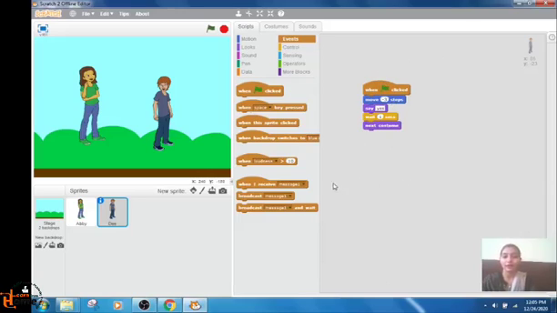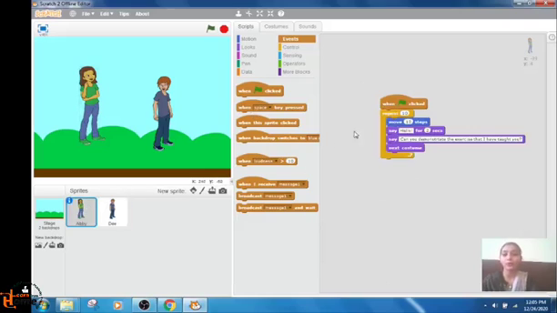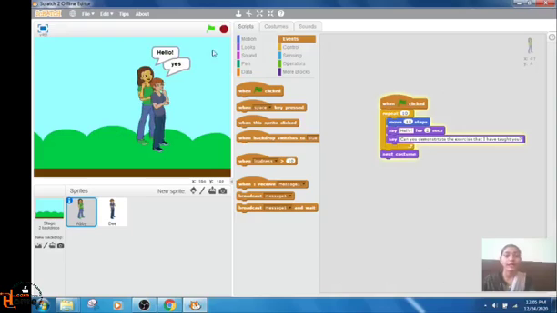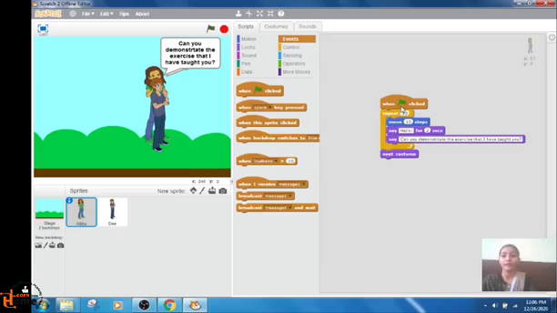Now I have created the script for both the sprites. Now when I click the green flag, they will start performing the actions. Let's click: hello, yes, and it has stopped. Until and unless I press the stop button, it will not stop, because we have selected this when green flag clicked. So until we stop it, it will not stop. So we will have to press this red button.